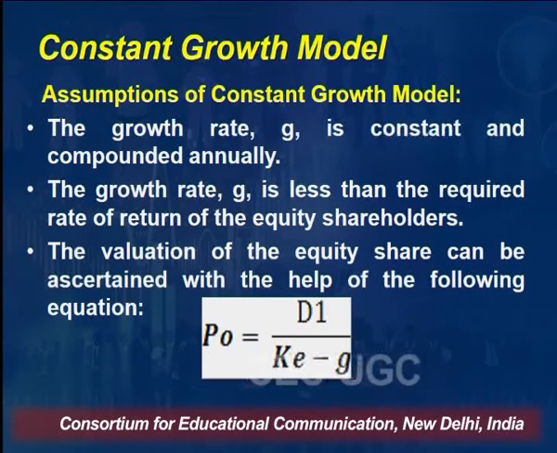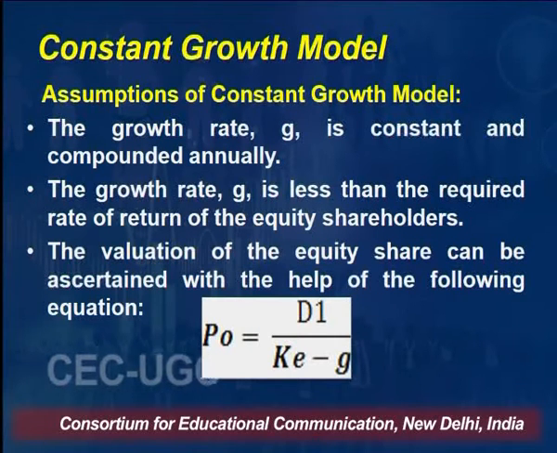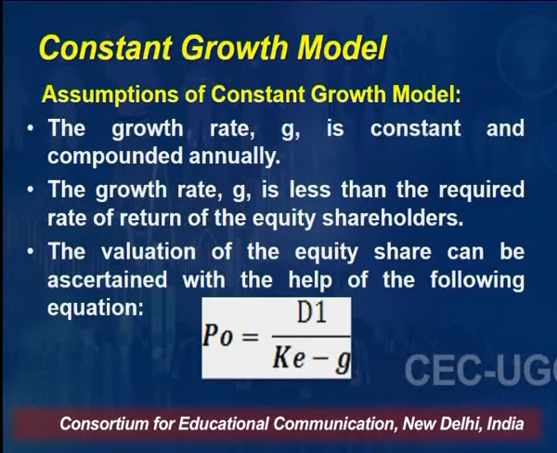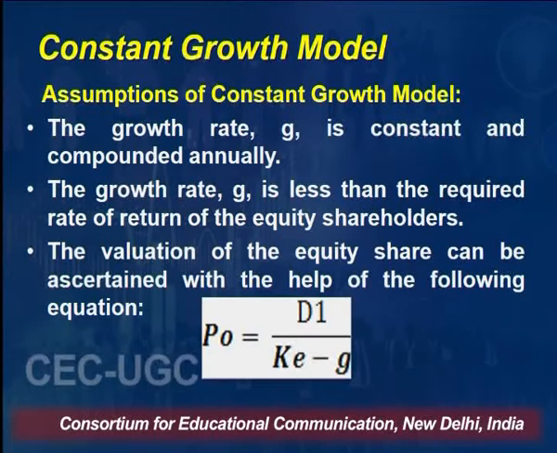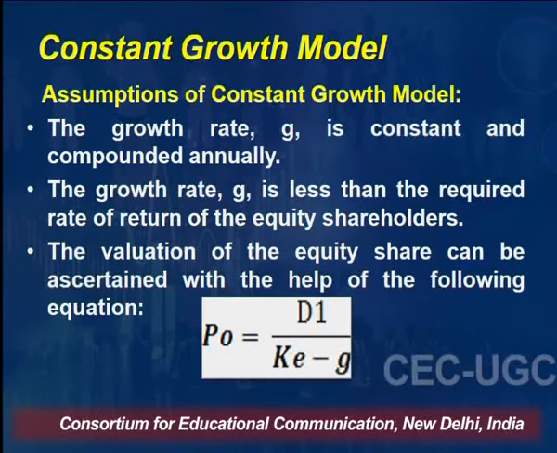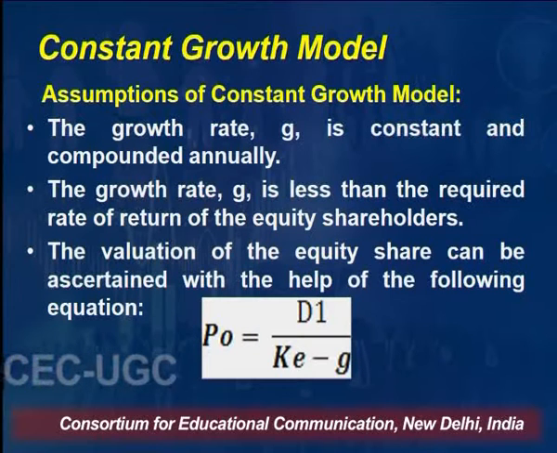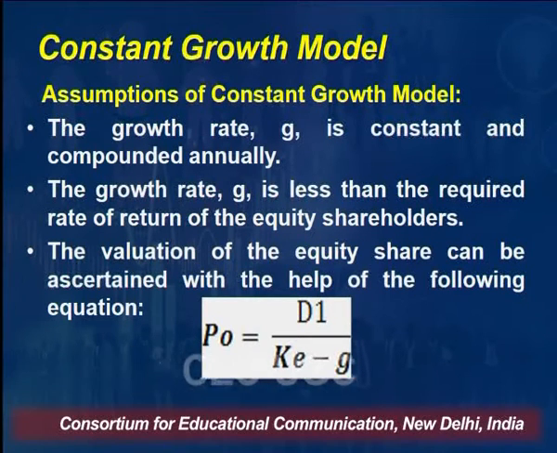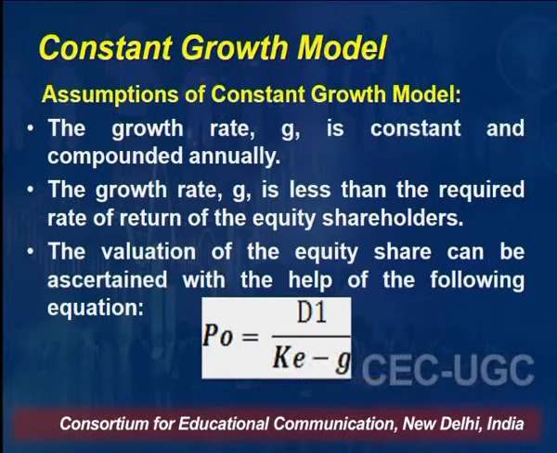So simply, if we use the constant growth model, the valuation of the share will be the dividend in the first year, D1. P0 is the current price of the share, meaning what should be the current price of the share given the dividend and given the growth. P0 equals D1 divided by KE minus G, where KE is the required rate of return on your equity investment and G is the growth rate. So by using this formula, you can find out the valuation of the share if the growth rate is constant.